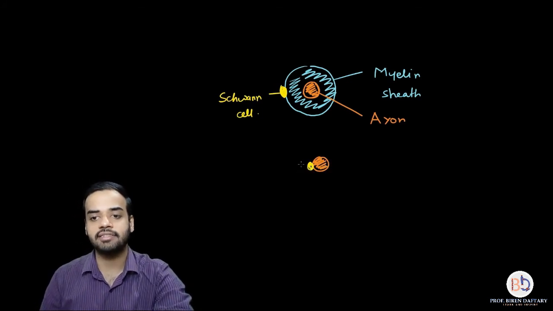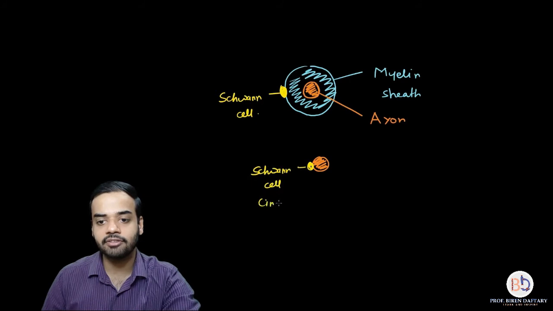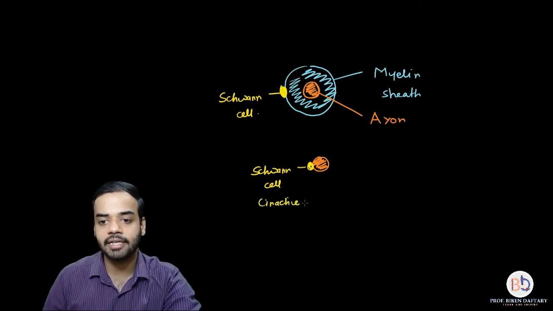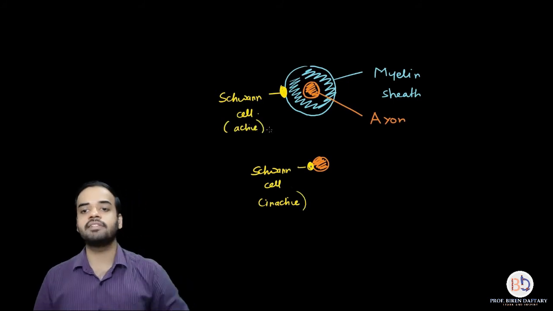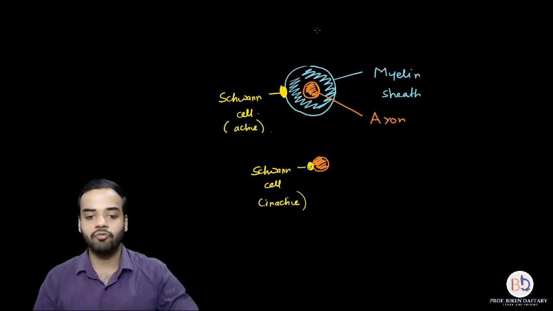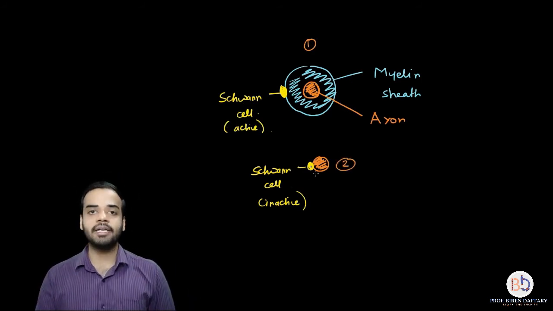But this Schwann cell will be inactive, so that is why it is not secreting that myelin layer. In the other diagram the Schwann cell is active. I hope this is clear. Diagram number 1 is the diagram of a myelinated neuron. Diagram number 2 is the diagram of a non-myelinated neuron. Obviously you are seeing the axon from the bottom, so that is why it is appearing in circles.